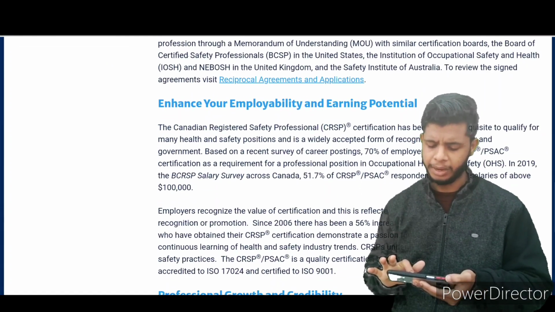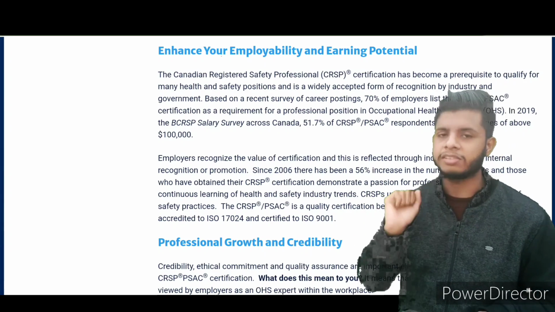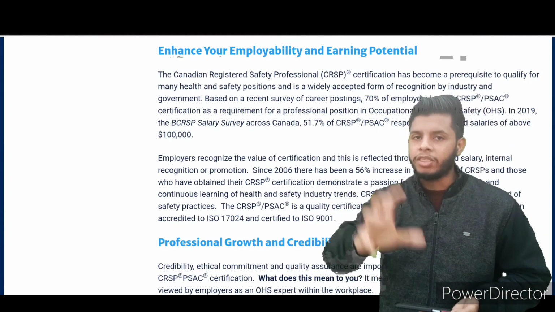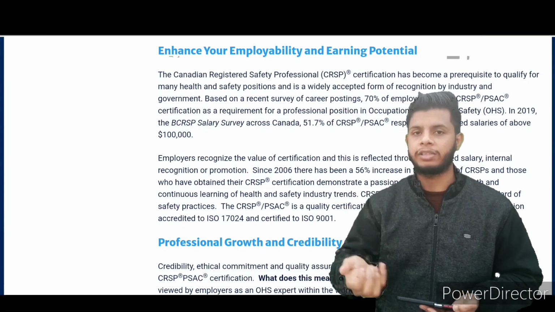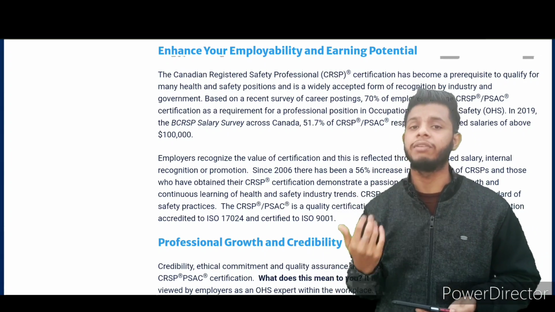Now, an important thing: why do we need to do the CRSP certification, why is there a need? The answer is simple. When you are going to another country to work there, for example, if someone is coming to India to work as a safety officer, then which qualification will be mandatory?